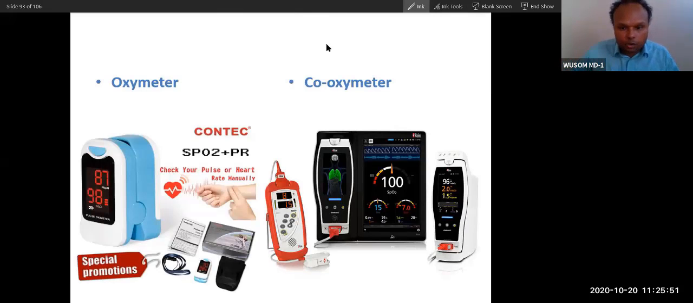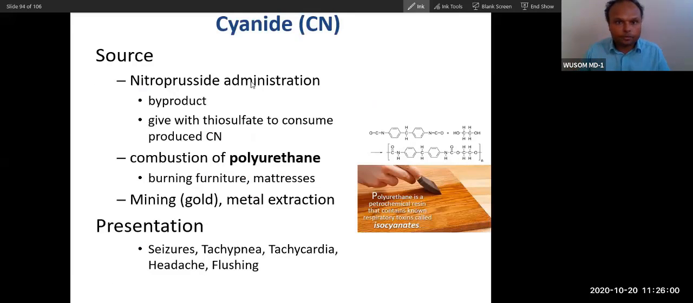Now you can see these are the instruments. You can see this is the co-oximeter, pulse oximeter. I give pictures so that it will build your memory. That is the purpose of adding pictures.